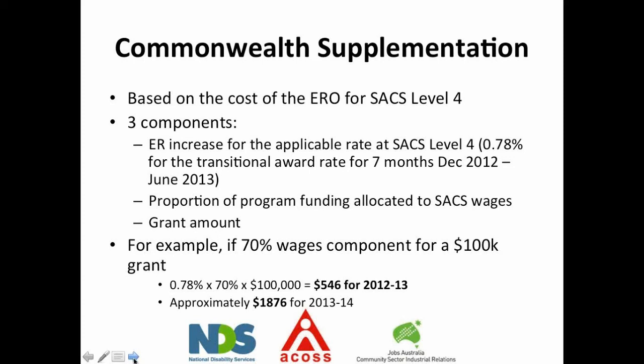Where what you need to be looking at is if you, for example, have a lot of SACS workers at level 5, that may cause problems, or if your SACS wages component is a lot higher. In those cases, that's what you need to be reporting back to your funding body, is that we're not working with a 70% wages component and the average of our workers isn't at level 4, it's at level 5, for example.